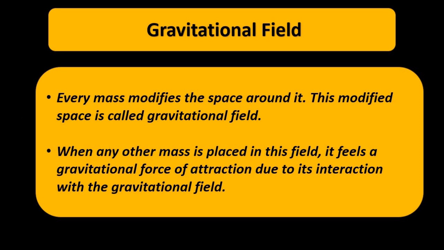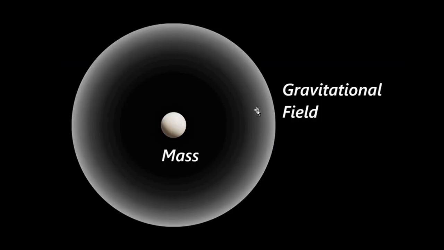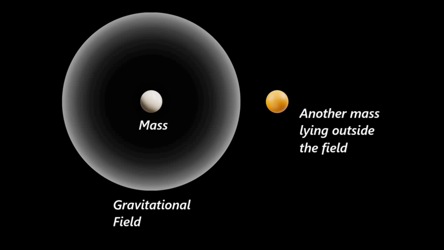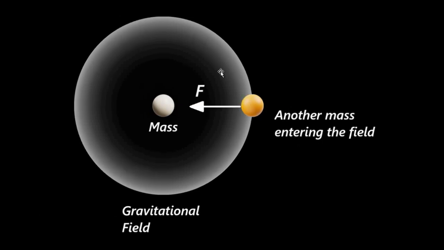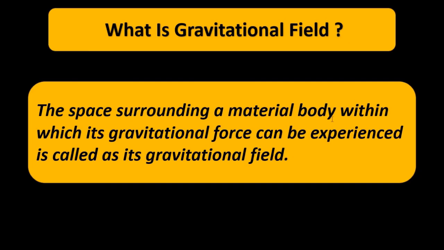So any object produces a gravitational field. When another object comes close to or interacts or comes within the gravitational field, it experiences a gravitational pull, a gravitational force which attracts this mass towards it. So this is the concept of gravitational field. The basic definition of gravitational field is that the space surrounding a material body within which its gravitational force can be felt, can be experienced, is called its gravitational field.